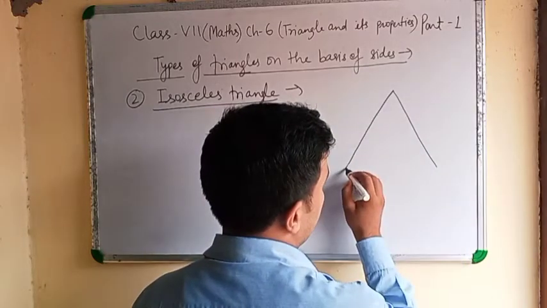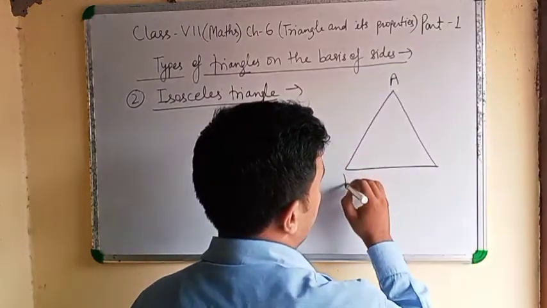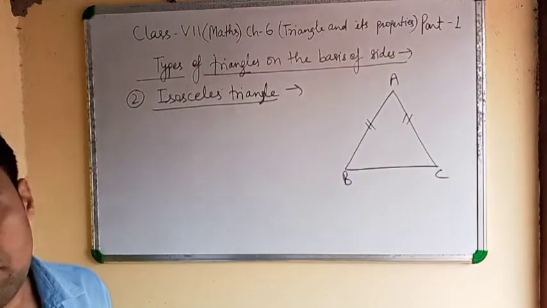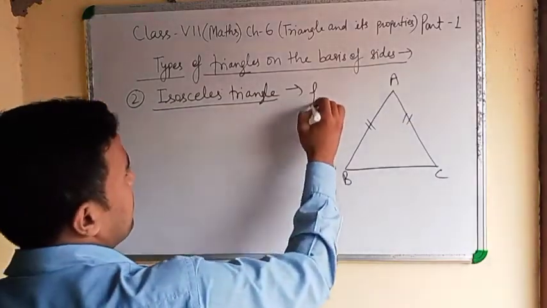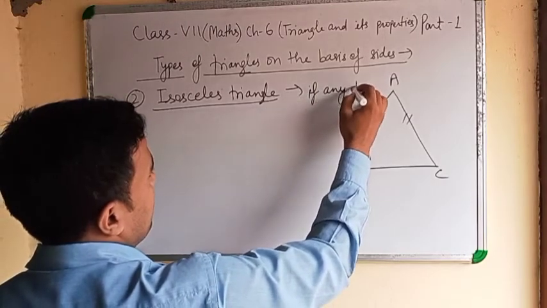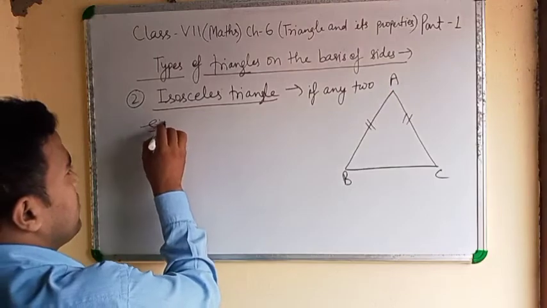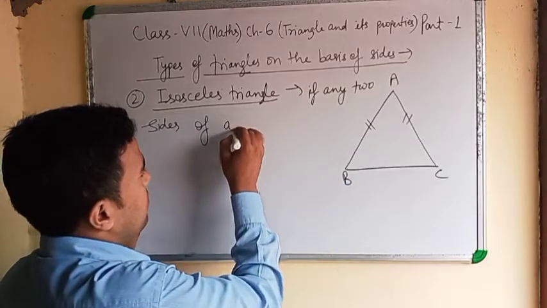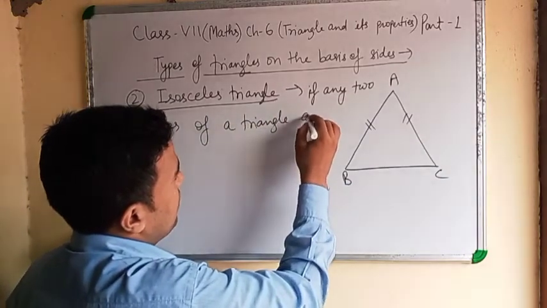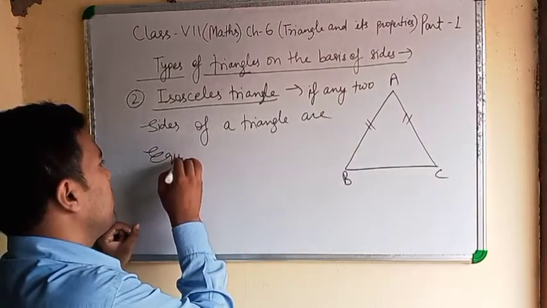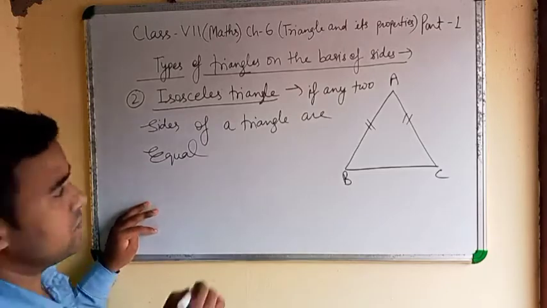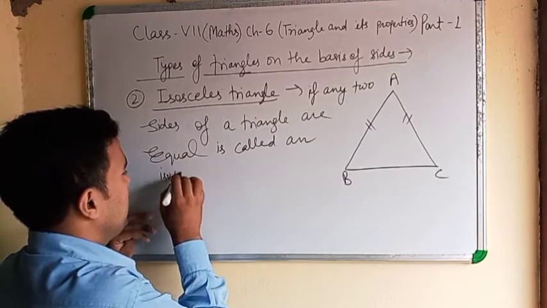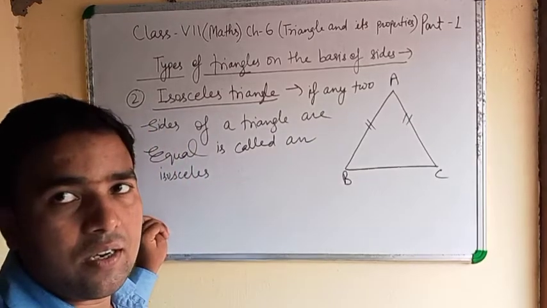If in any triangle only two sides are equal, that is an isosceles triangle.